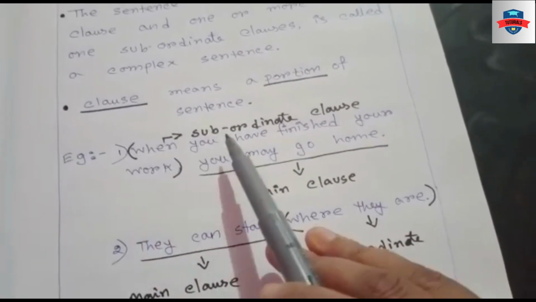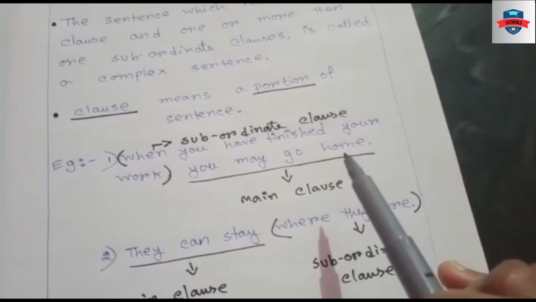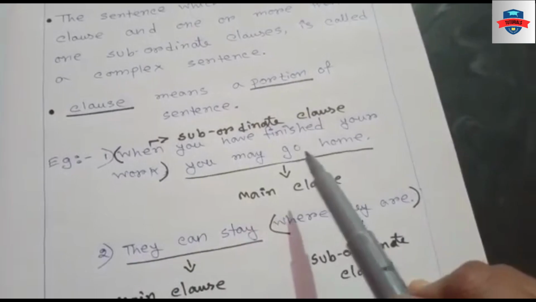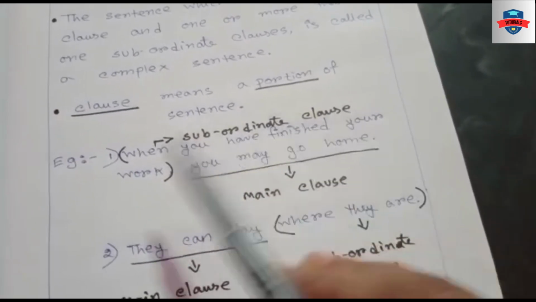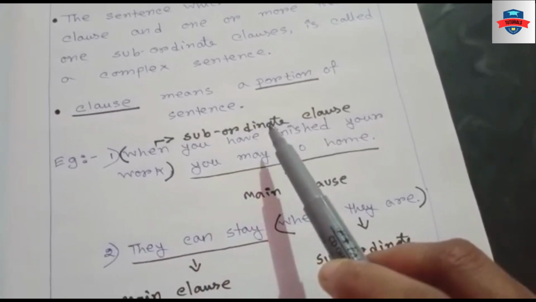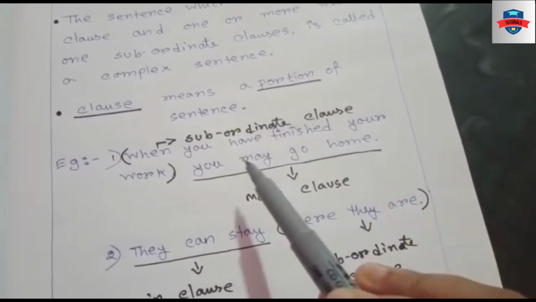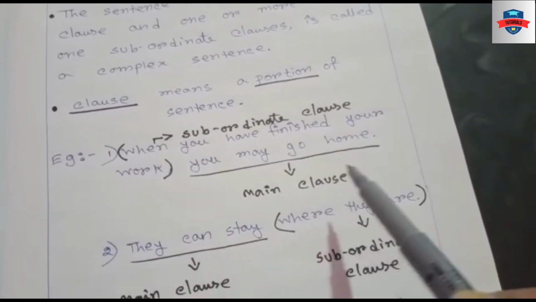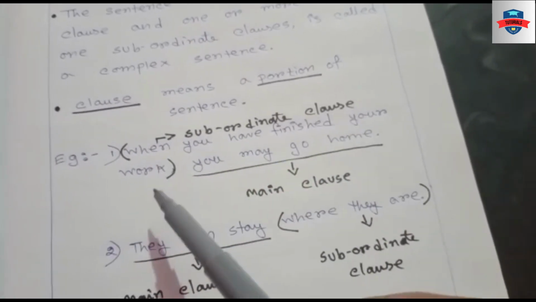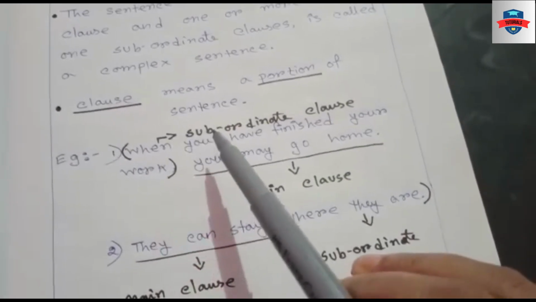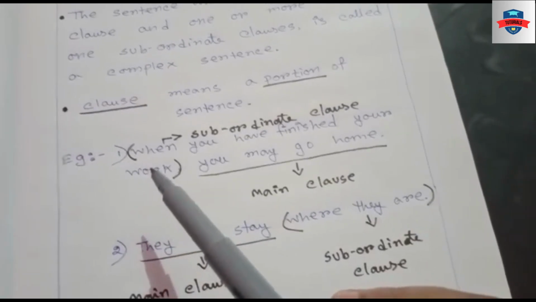Number 1. When you have finished your work, you may go home. So here, you may go home is the main clause. And when you have finished your work is the subordinate clause. As I said, clause means portion. So you may go home, this portion is called main clause. And when you have finished your work, that portion is called subordinate clause, and the entire sentence is called complex sentence.